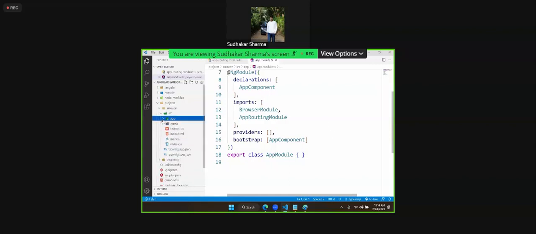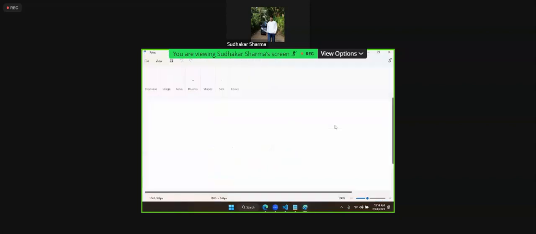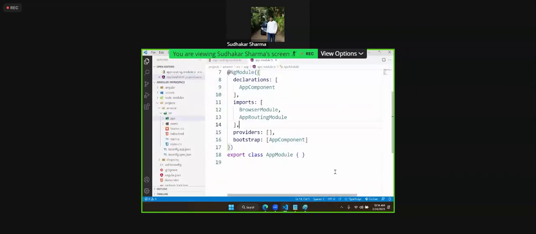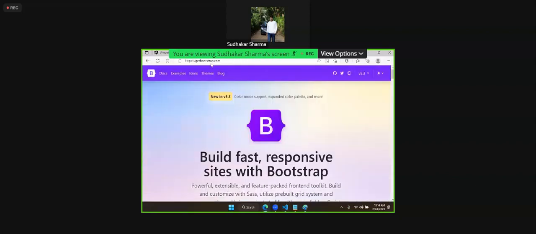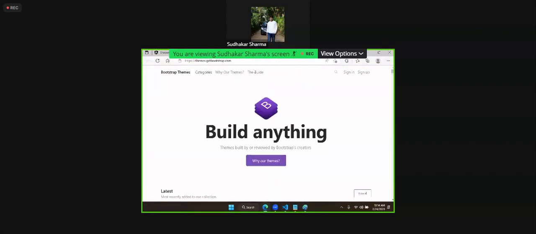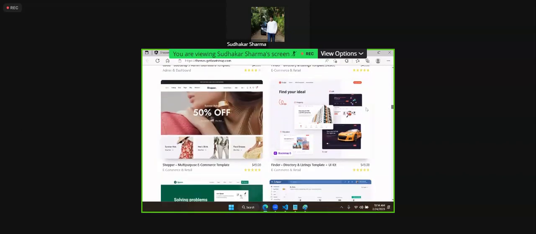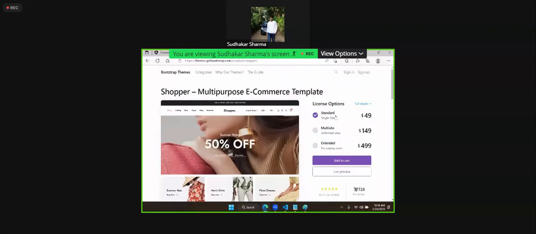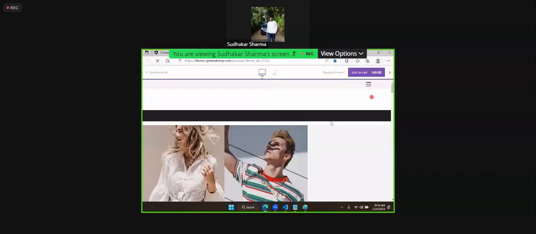Let's take an example from getbootstrap.com. In this we have themes. You see, ready-made website themes are there, and a shopper theme is there. So I want to create a page like this.